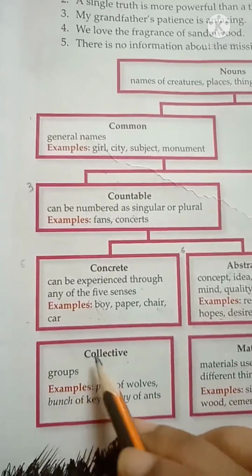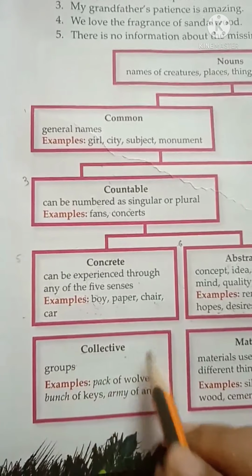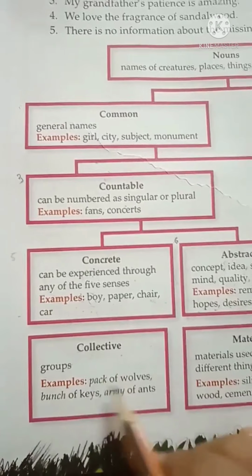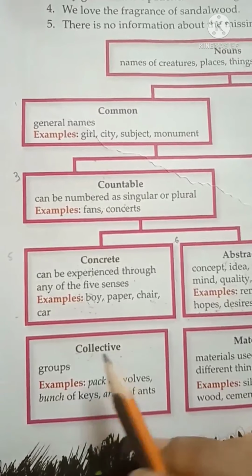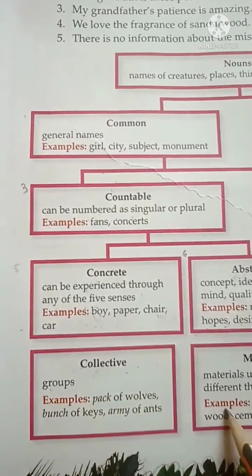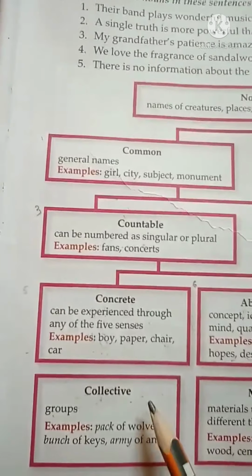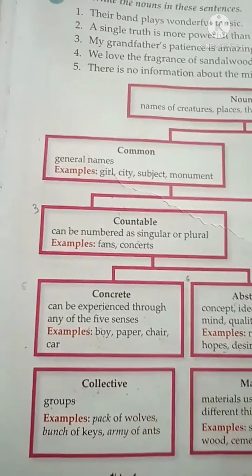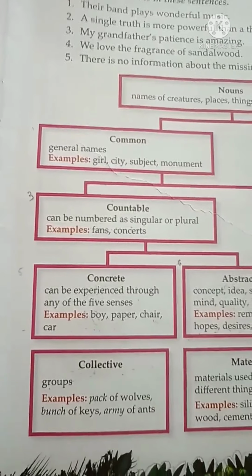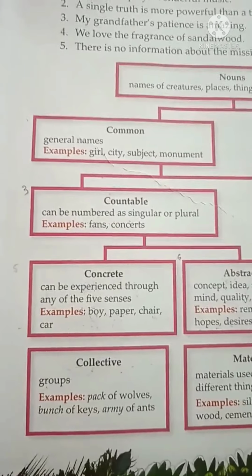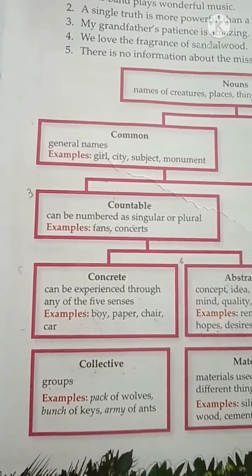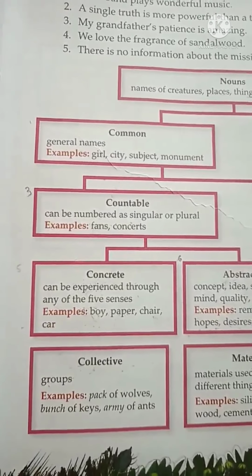The next type of noun is collective nouns. Now from the word collective, we can think of collection. So collective noun stands for groups or collection. So what is the definition of collective nouns? When a noun stands for a collection of persons or things and considered as one complete whole, then it is called collective noun. Let's see some examples, then we can understand it more clearly.